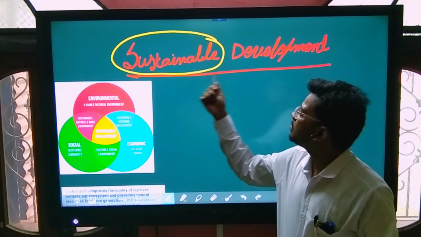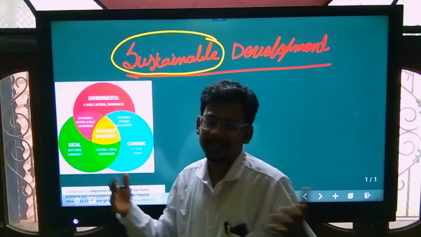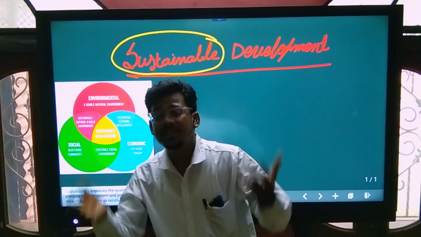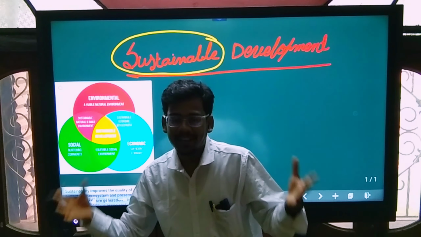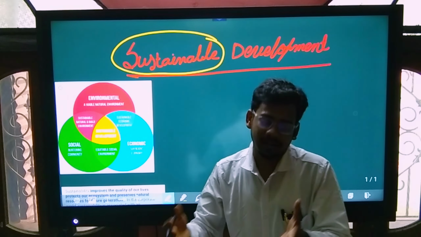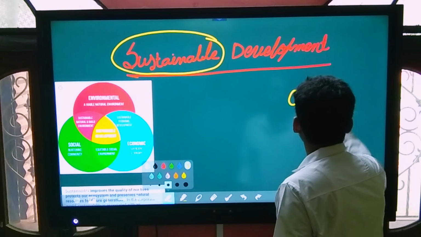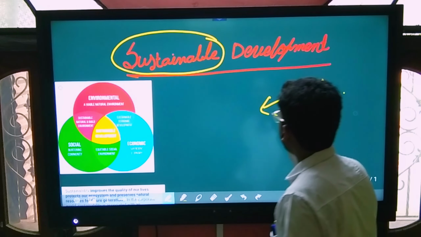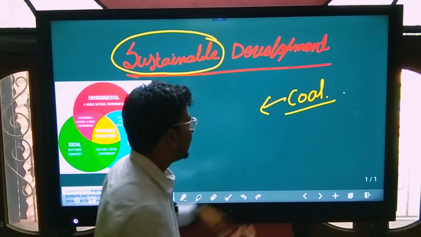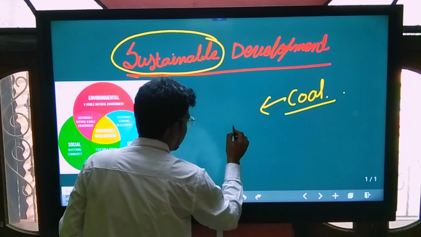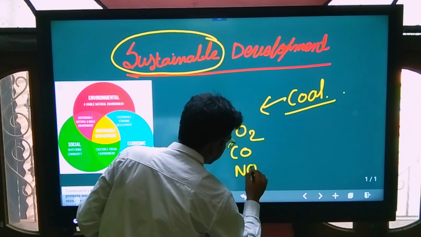And why do we need this sustainable use and sustainable development? These days on our earth, we are using the resources in such a way that it is just depleting our earth. How? Suppose we are using coal. If we use too much coal, what will happen? From the burning of coal, so many gases will be emitted: CO2, CO, NO2, like this.